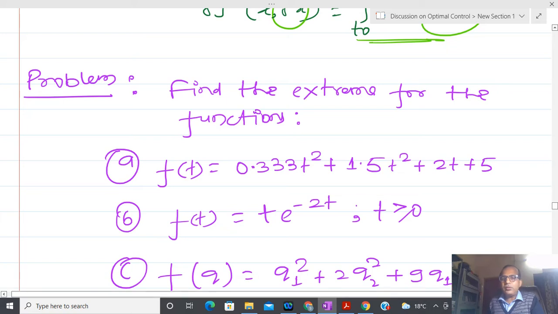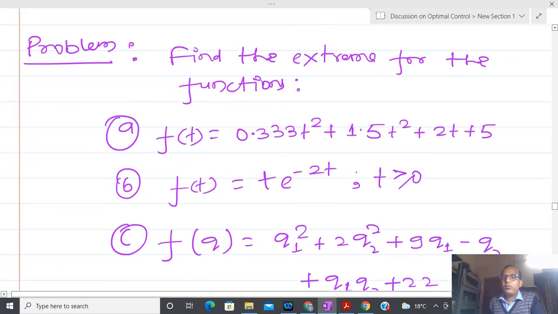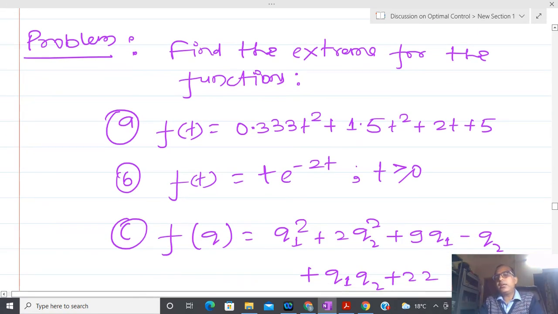Now let us come to it. Once we understood how to calculate the variation and differential, then it is possible to talk about maxima and minima or extremum of that. Here you can see that I am not going to restrict the interval.